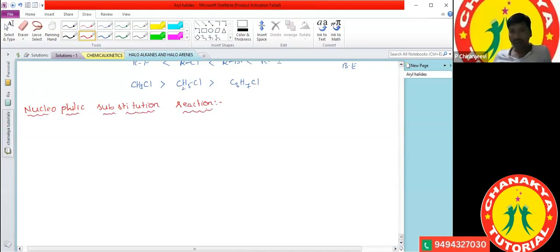On which basis does it exist? A highly reactive nucleophile displaces a less reactive nucleophile, and that is called a nucleophilic substitution reaction.